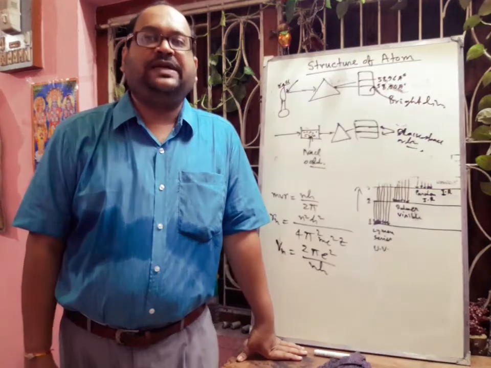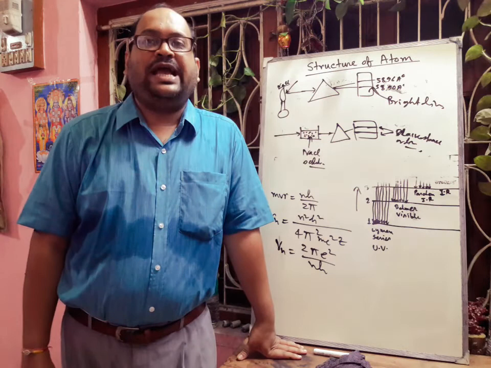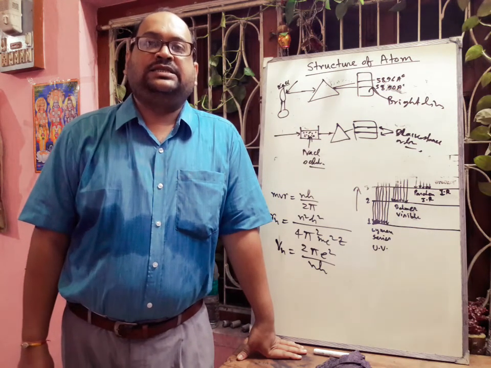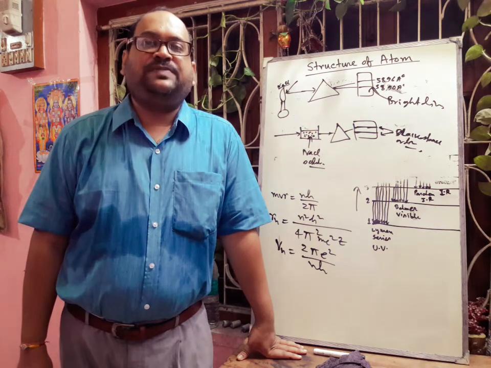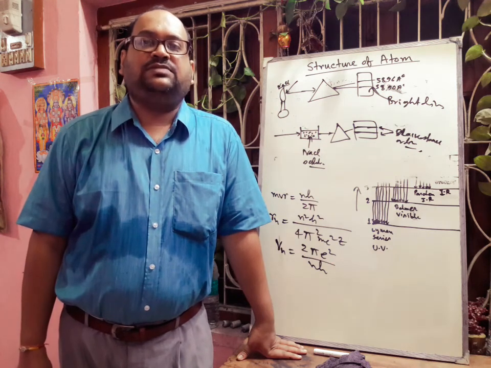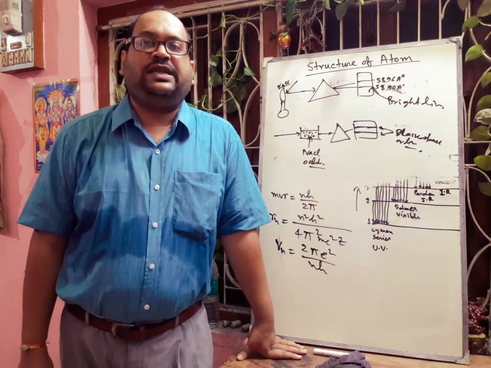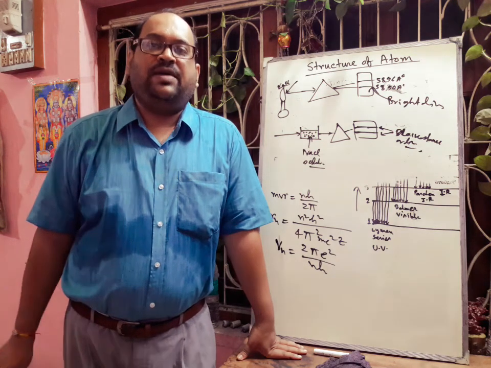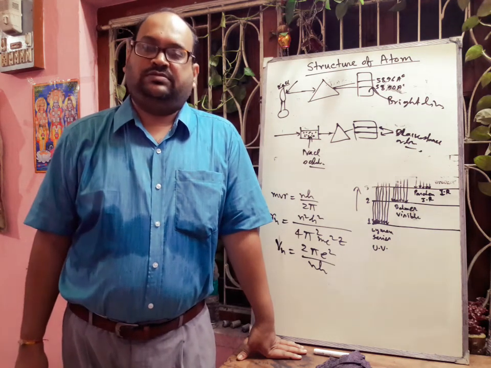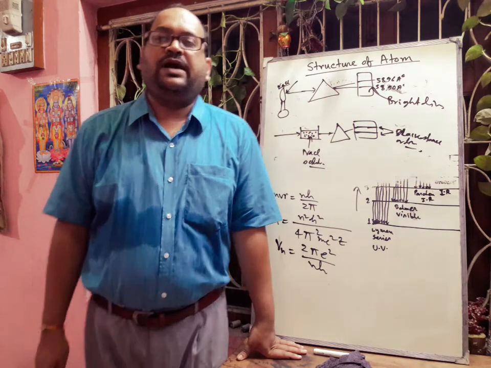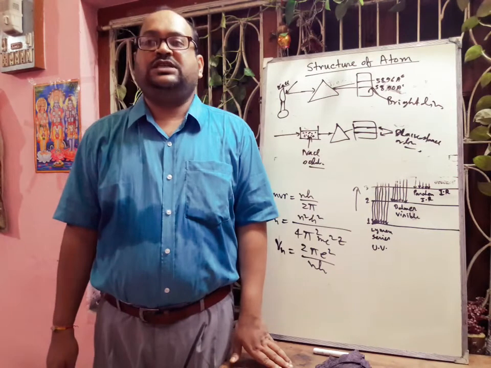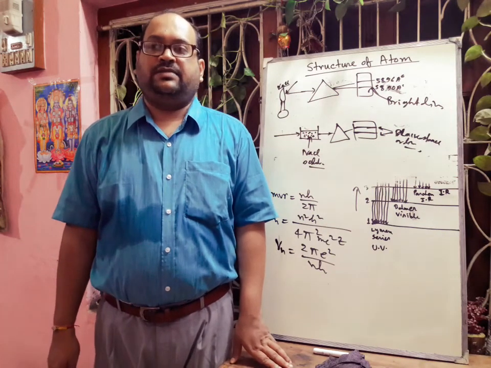So in the emission spectrum we get bright lines by analyzing the radiation emitted by excited substances, but in the absorption spectrum we get dark lines by analyzing the absorbed radiation of white light passing through the substance in vapor state or in solution. So I hope you can understand the difference between the absorption spectrum and the emission spectrum.